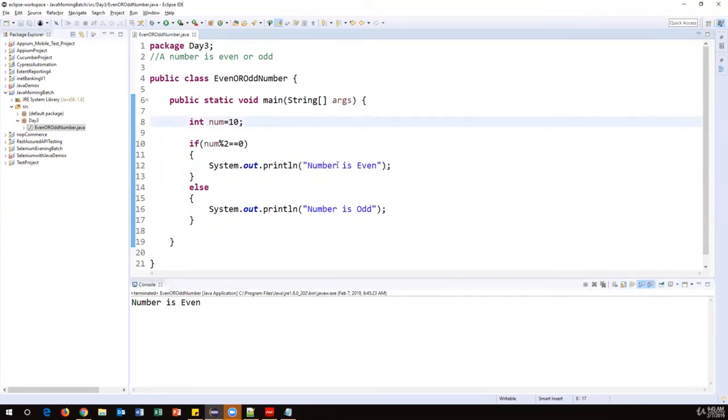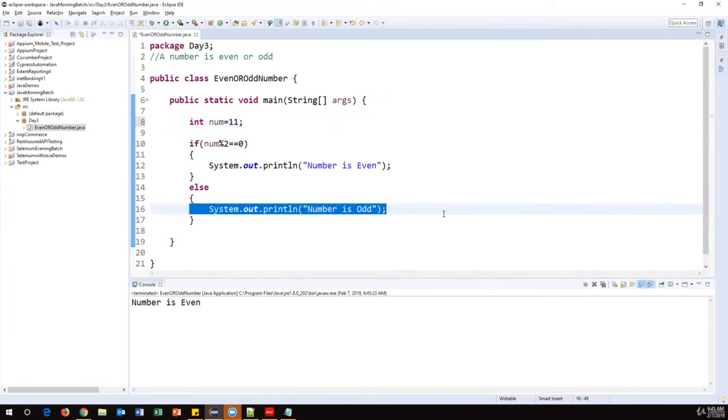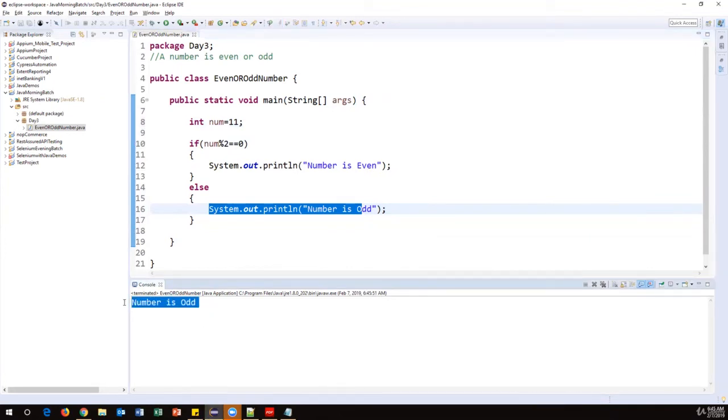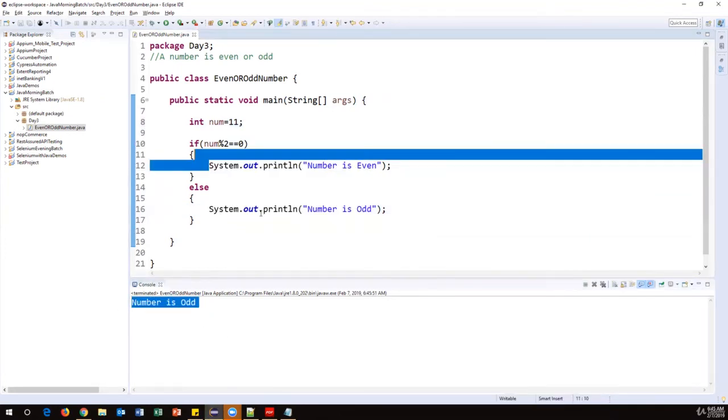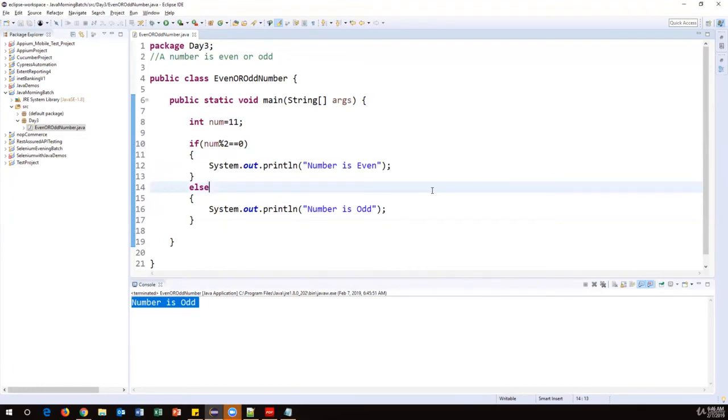And suppose I change the number. Let's say 11 here. Now 11 divided by 2 will produce 1 as a remainder. Not only 1, whatever it produces other than 0, the condition becomes false, and then the else block will execute. So this time I am expecting the number to be odd. Let's run as Java application. Now you can see number is odd. So at a time, only one block of statements will execute, either the if block or the else block. So this is a simple if else statement, which we use to check a certain condition.